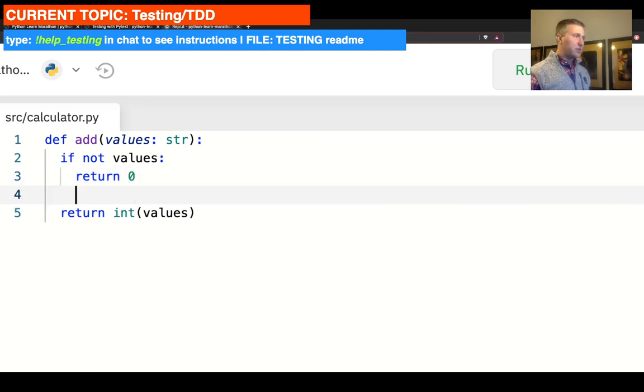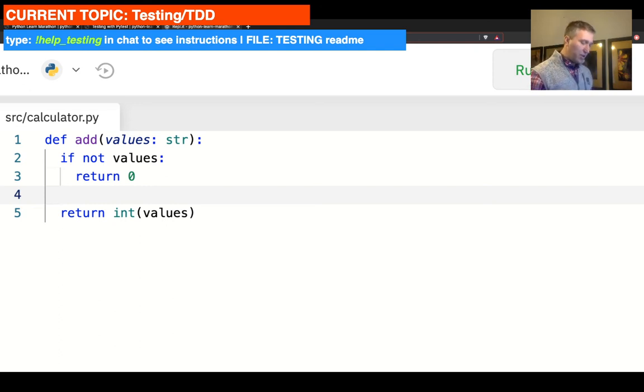So I'm going to go after return 0, right? Make sure that we're at the level of the if statement, so that if the if statement executes, we return. Otherwise, we continue executing, right? The scope with an if statement, everything is quite important. So the next thing that we're going to do, we are going to take our values and separate them into a list of values, right? We're going to separate them on comma.